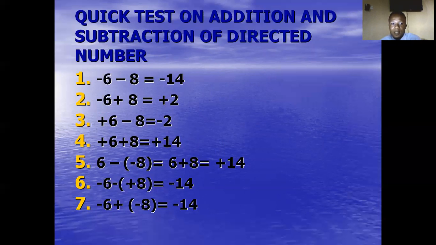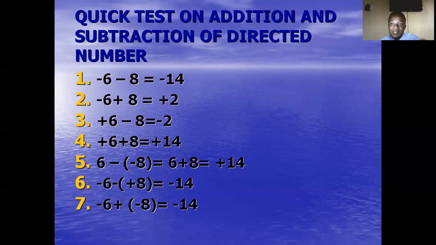All right? Now take a look at number 3. +6 - 8. +6, you are having 6. But you are owing somebody 8. What you are owing is more than what you have. But you have to pay everything. When you pay 6, you are still owing the person 2 because you've not completed your payment. Therefore, 6 - 8 will give us -2.